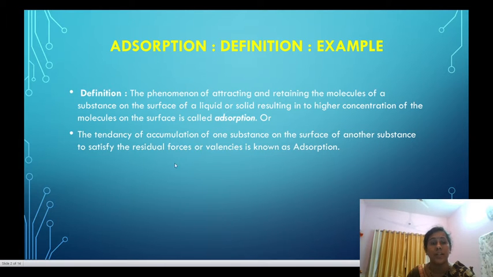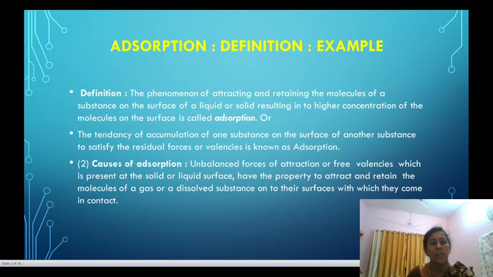Now in your textbook, the shortest definition is that the tendency of accumulation of one substance on the surface of another substance to satisfy the residual forces or valencies is known as adsorption. Again, I am repeating this. That is the tendency of accumulation of one substance on the surface of another substance to satisfy the residual forces or valencies is known as adsorption.